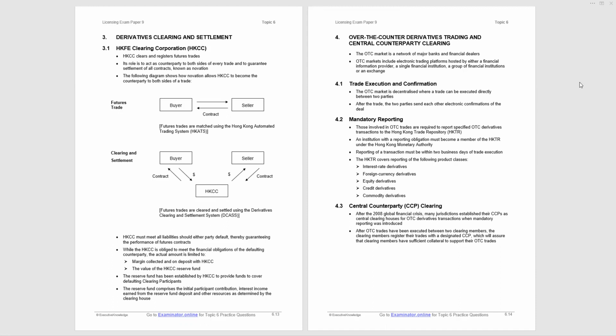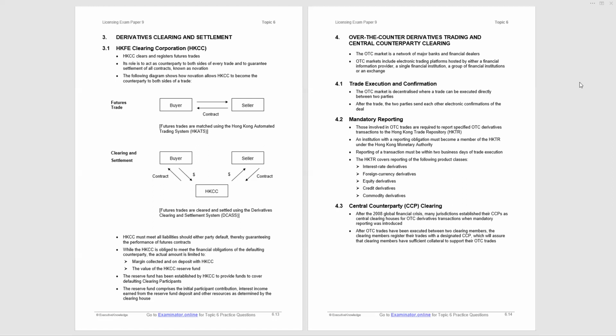The futures trade itself, which occurs on the Hong Kong Automated Trading System, HKATS, is between the buyer and the seller. But there will be a futures exchange participant representing the buyer and a futures exchange participant representing the seller, that submit the bids and the offers into HKATS.